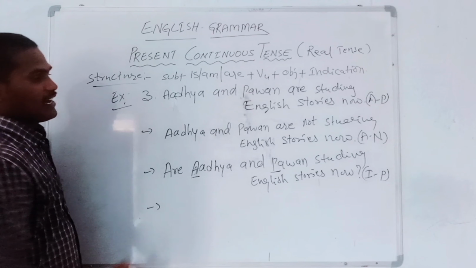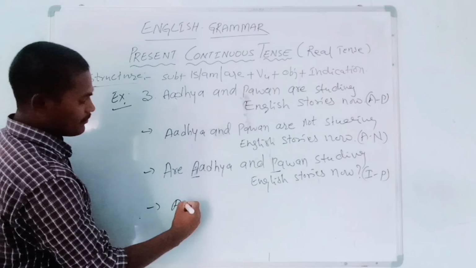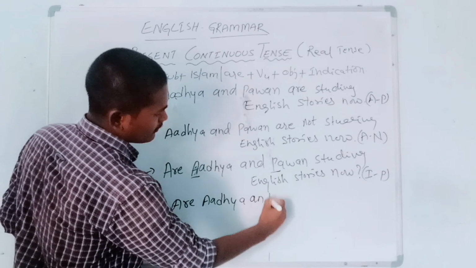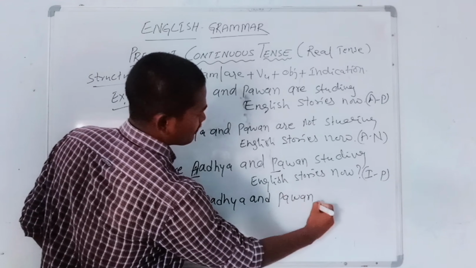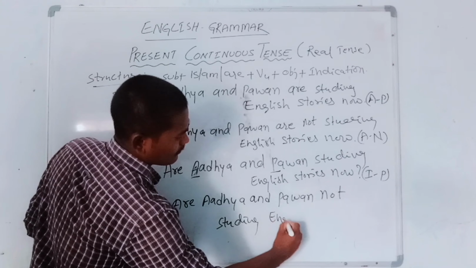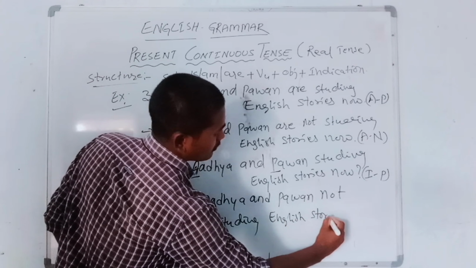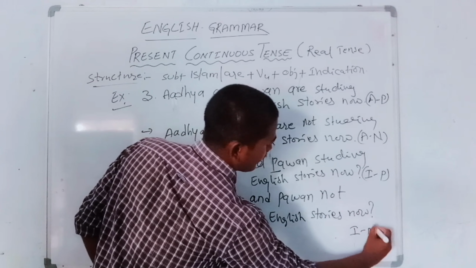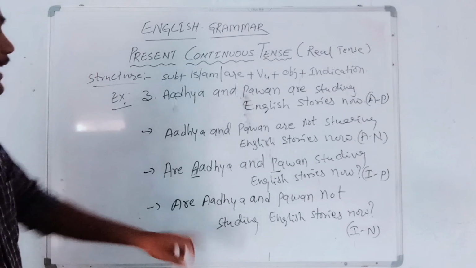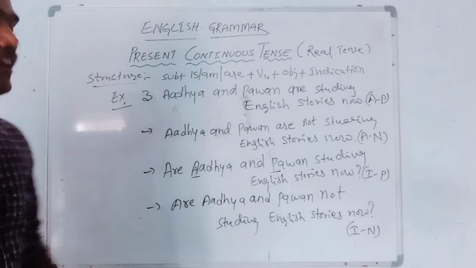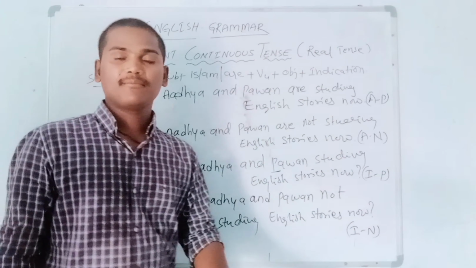Okay. Now I am going to write the interrogative negative. Are Adya and Pawan not studying English stories now? It is an interrogative negative statement. Are Adya and Pawan not studying English stories? So it is the way of construction of a sentence.